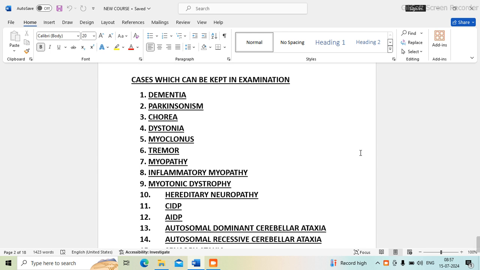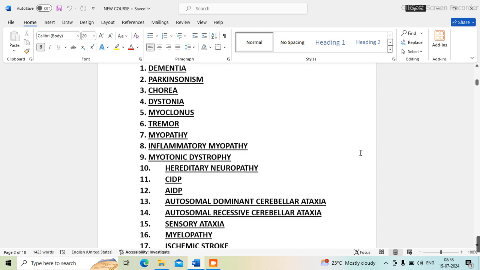So the cases which can come in the practicals: number one is dementia, in which you can get any type of dementia, Alzheimer's disease, frontotemporal dementia, Alzheimer's variant. Second is cases of Parkinsonism. Typical Parkinsonism is less likely to come in the exam, but it is the atypical Parkinsonism cases like MSA, PSP, CBD which will come. Then any patient presenting to you with chorea, with dystonia, myoclonus.